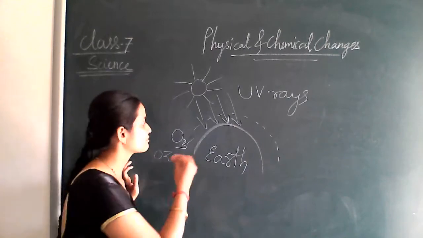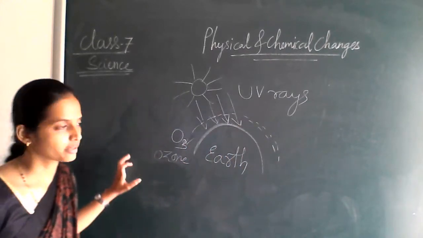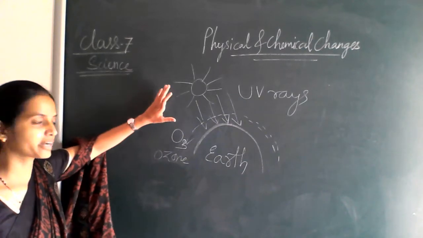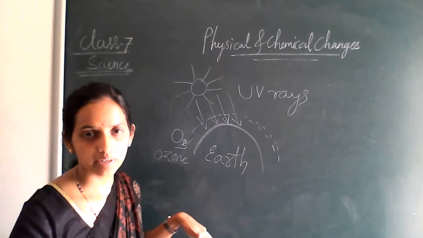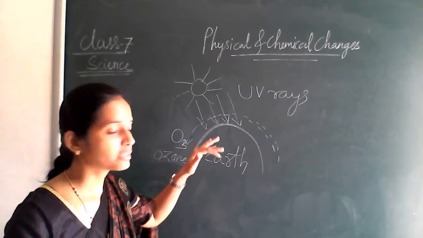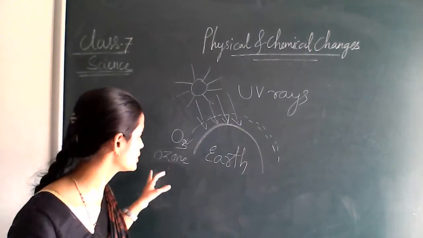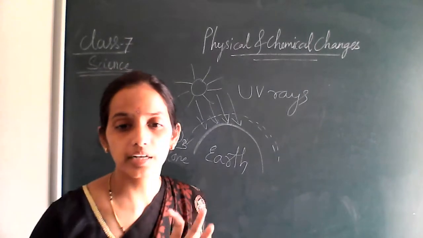For this, we have the protective covering, that is your ozone. This ozone layer will protect us from the sun. We are protected from the ultraviolet rays of the sun through the ozone layer, right? That's why it is a protective shield.